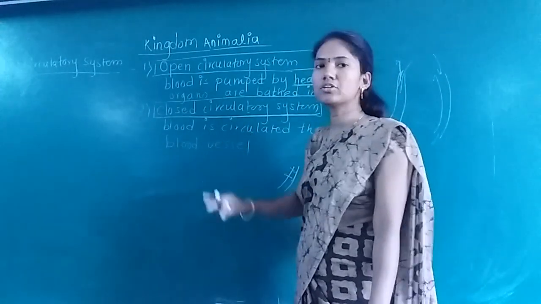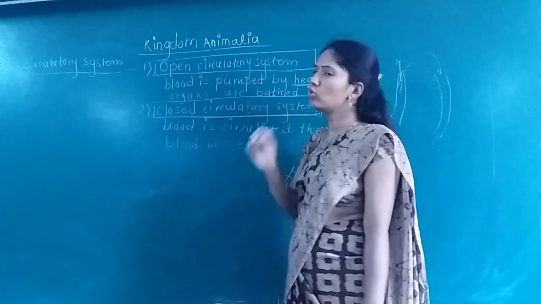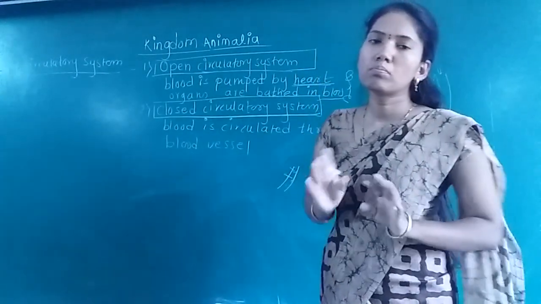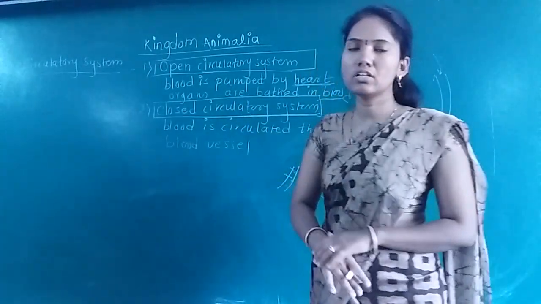So in closed circulatory system there are blood vessels, and in open circulatory system there are no blood vessels. So this is the main difference in the circulatory system.